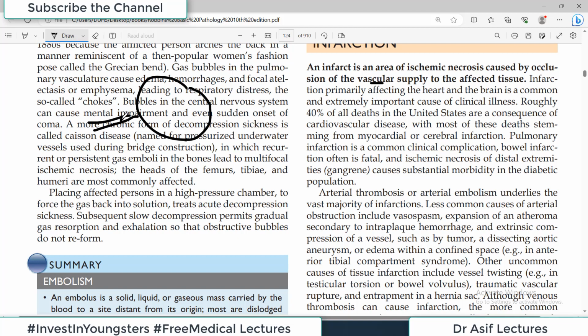And for any reason, if this blood vessel is blocked, so there will be no vascular supply to that particular organ, particularly if this blood vessel is an end artery or कोई collateral circulation नहीं है. So what will happen? इस organ को there will be no supply of nutrients and oxygen, and it will be dead. So such necrosis where the vascular supply is affected is known as infarction. So the tissue will experience the process of infarction.